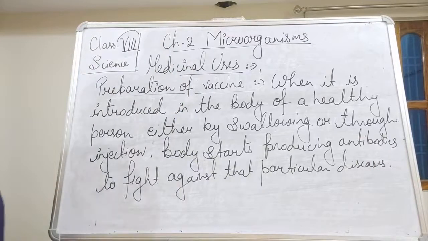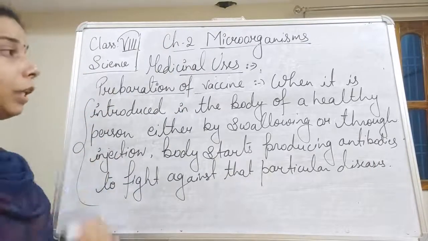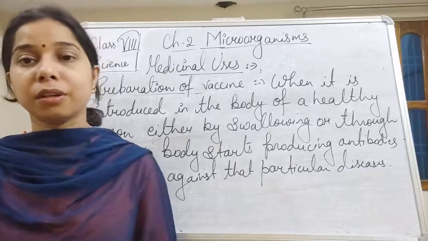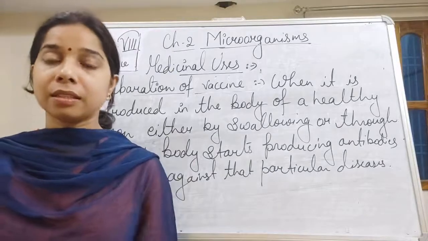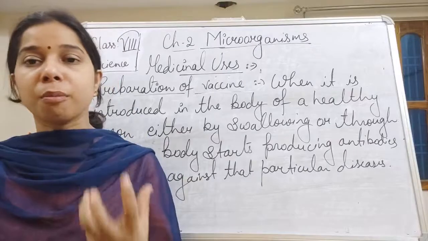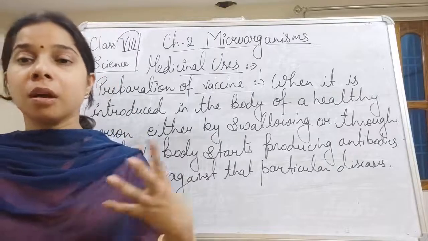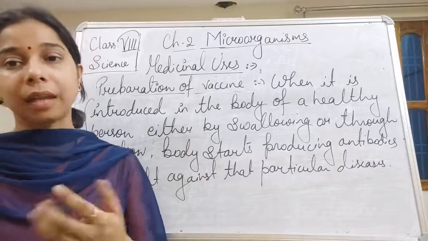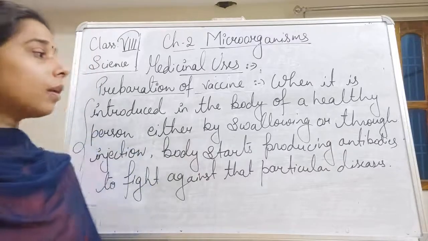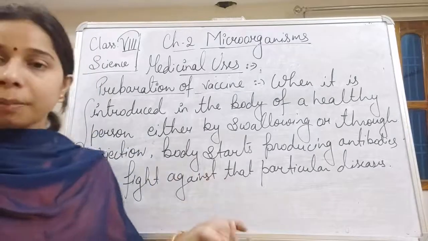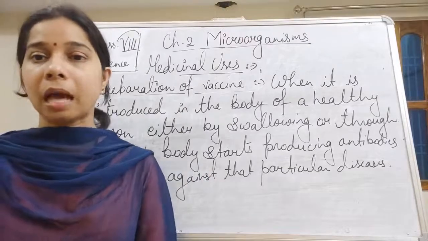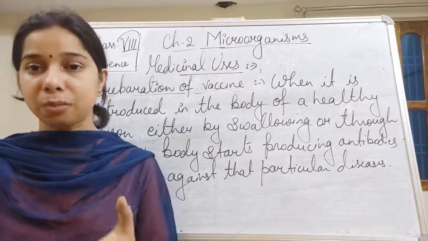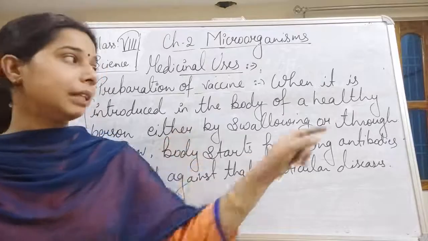Okay. So this is the first thing that happens: when these dead microbes in the form of a vaccine are introduced, injected or swallowed, or enter into the body, our immune system becomes active and starts producing antibodies in order to fight these microbes.